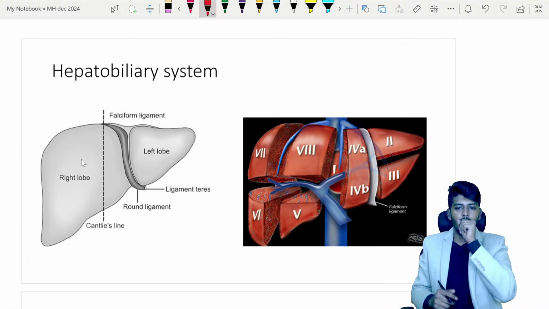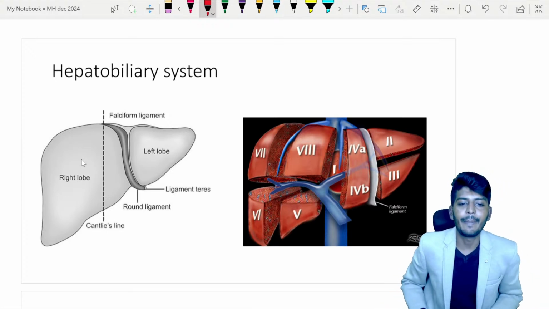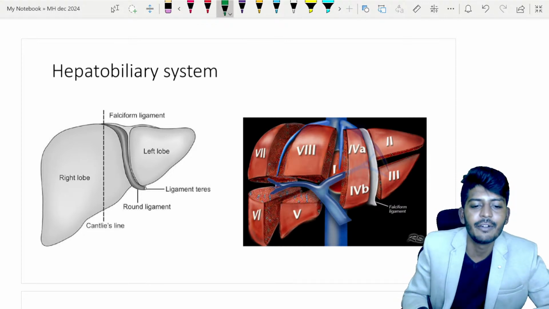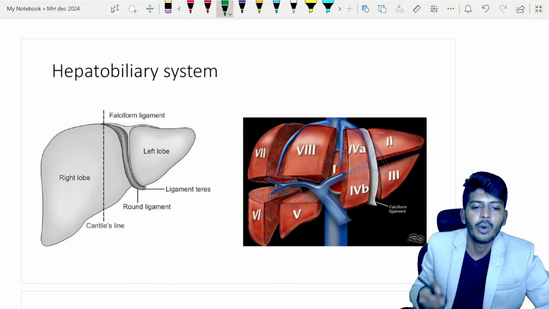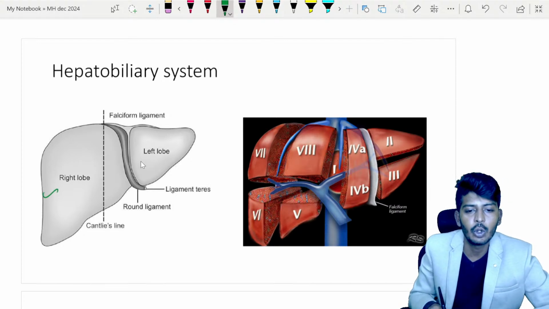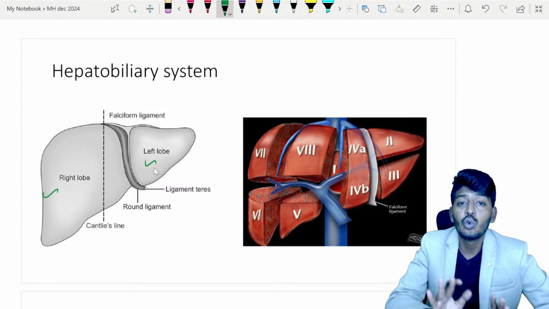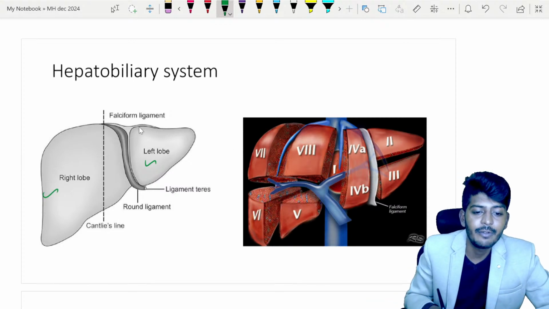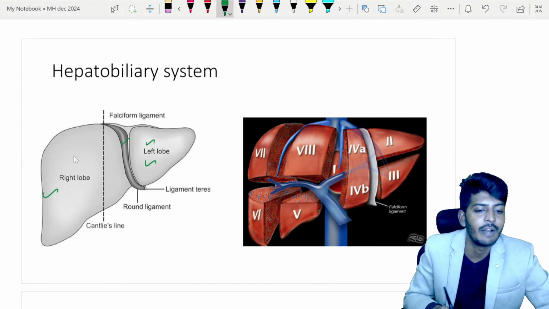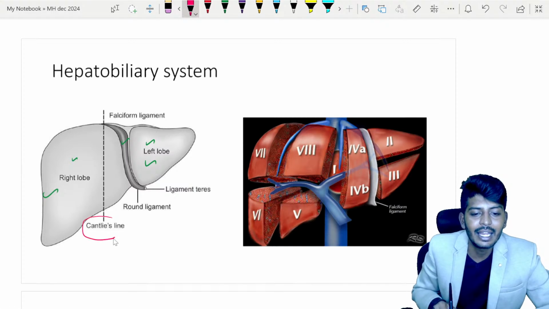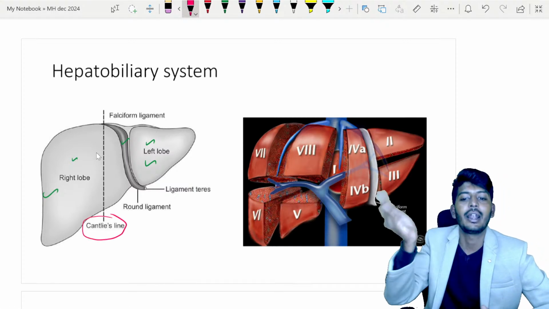Okay. Let's look at a few diseases from the hepatobiliary system. First, let's understand that the liver can be divided into two lobes, right lobe and left lobe. We have two types of division. Anatomically, we have one ligament, the falciform ligament, which divides the liver into left lobe and right lobe. And an imaginary line called Cantlie's line divides the liver into two divisions.